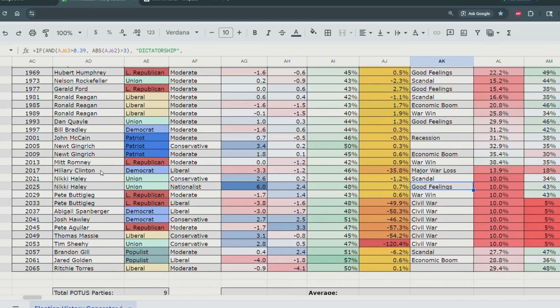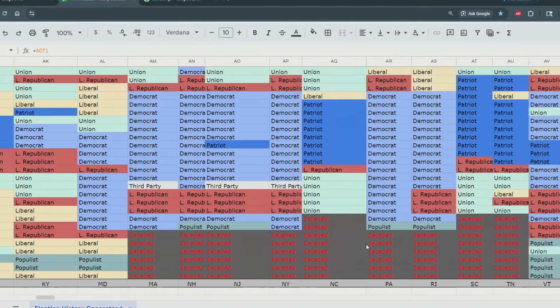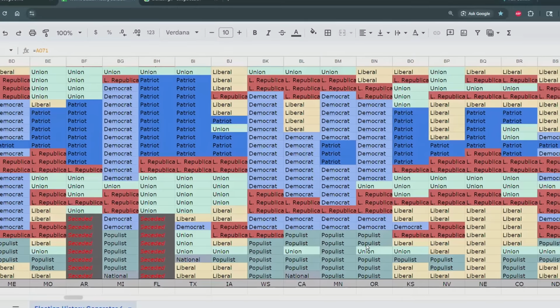But then we have a scandal, Nikki Haley scandal, good feelings. So you know what? She didn't do that bad. But then she's barely holding the country together. And then in the 2032 presidential election, well, during Pete Buttigieg's term after the 2032 presidential election, there's a civil war, and it just keeps going and going until, look at that, that's got to be pretty bad. Maybe that's like a nuclear exchange or something like that. But then Brandon Gill, let's see, did any states secede? Look at that. Not good.